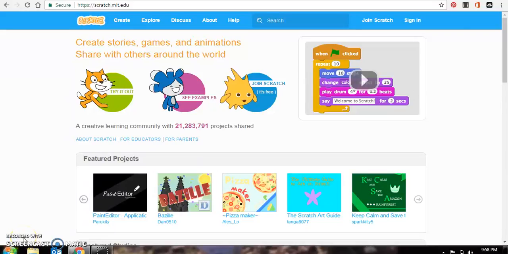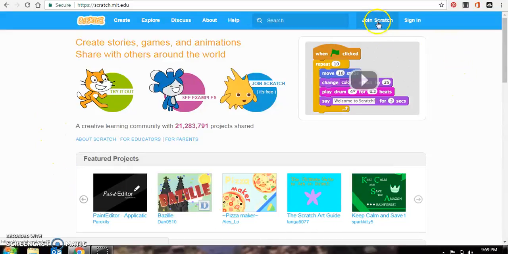Hi, this is your quick introduction to how to use Scratch with your MakeyMakey. So the first thing you'll do is go to the website scratch.mit.edu, and this is the home page that you'll come to.